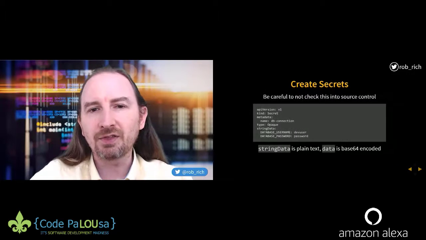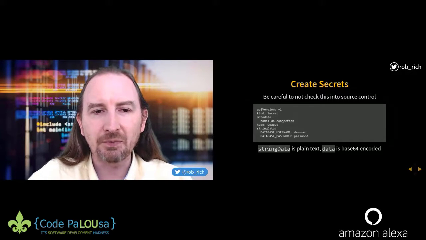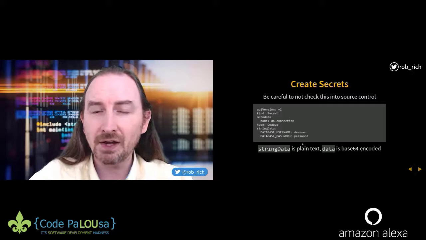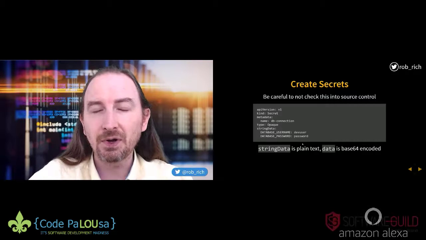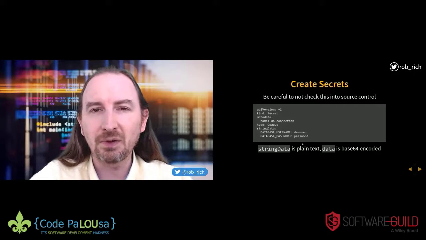But if we're going to use these secrets, we can do something like this. Now here's a YAML file specifying those secrets. I specify the name of my secret and then the keys and values for the secret. So here's a database username and a database password and the respective values that I'd like to pull up when I read this secret. Now I could create it in a YAML file like this, but it would be really easy to accidentally check this YAML file into source control and to leak my secrets.